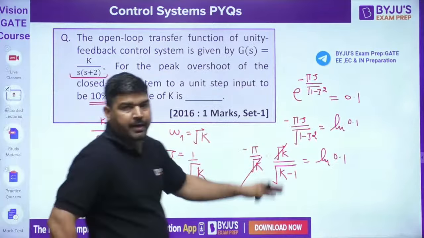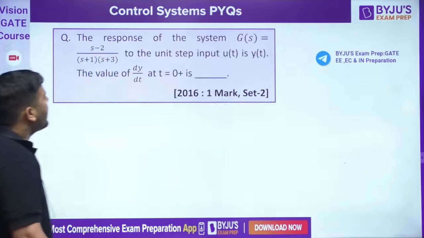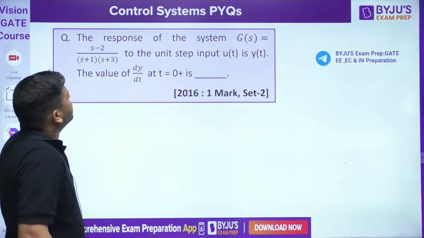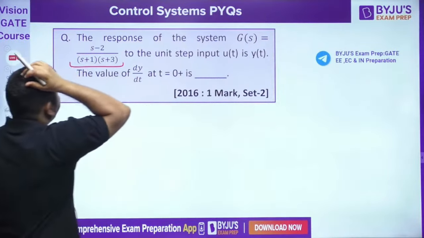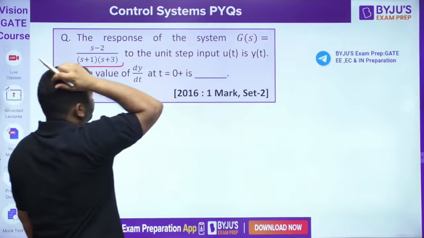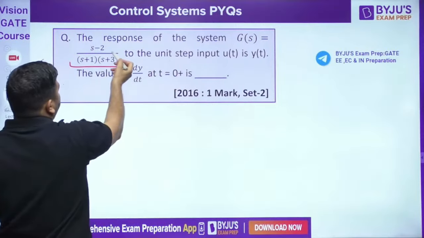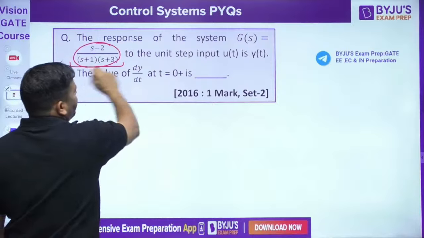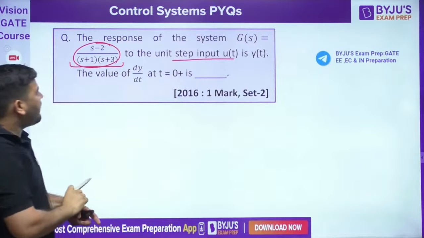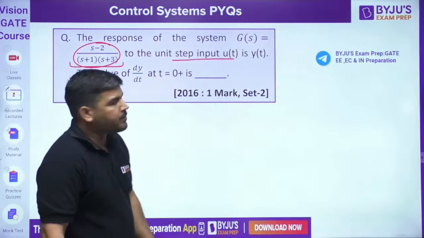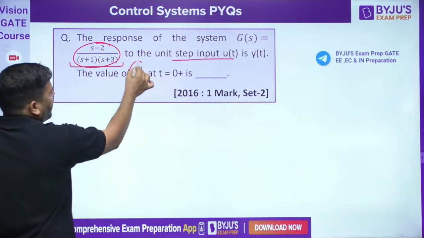Now you have to solve it. It's a simple question. Let's come to the next question, guys. The response of a system GS is given as this. This is our GS. To the unit step input UT, the response is YT. He is saying that for this system, if you put step input, then the response is YT. The value of dy(t)/dt at t equal to 0, it means what is this value at t equal to 0?